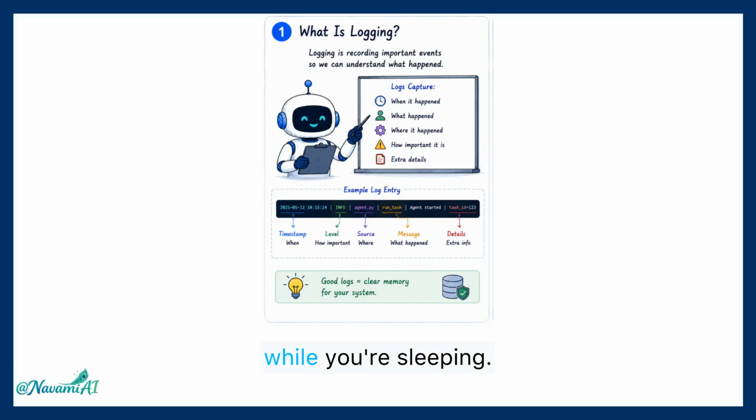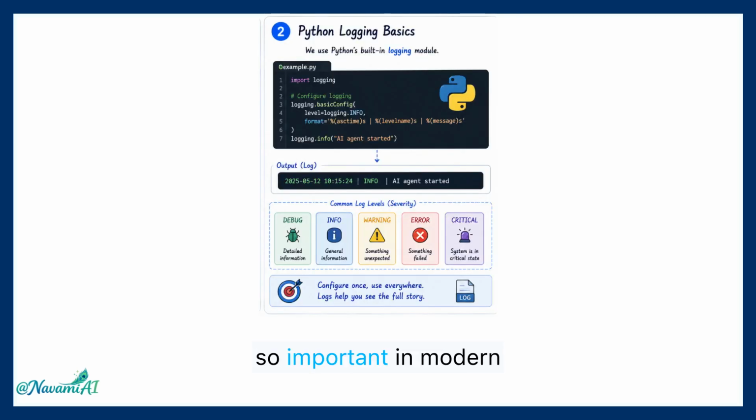Imagine your AI agent crashes at 2 a.m. on a cloud server while you're sleeping. Without logs, you'll have no clue what happened. But with proper logging, you can trace every step and reconstruct the entire failure. That's why observability is so important in modern AI systems, and tools like the logging.exception function can automatically capture valuable debugging information for you.